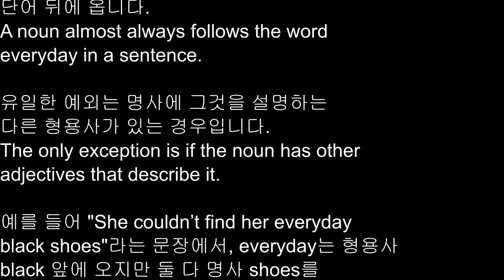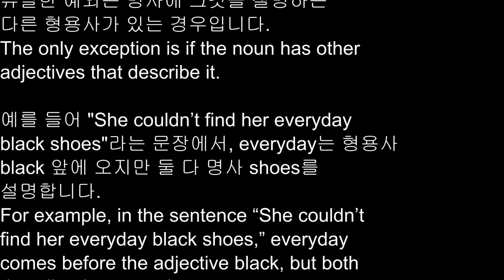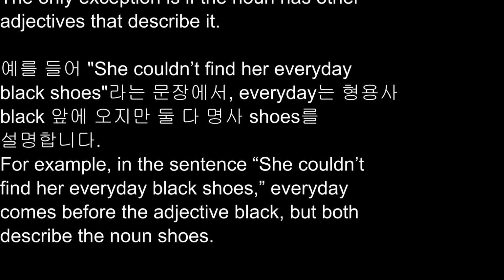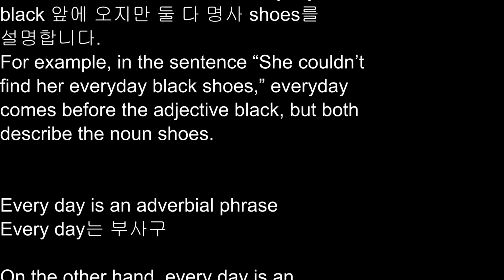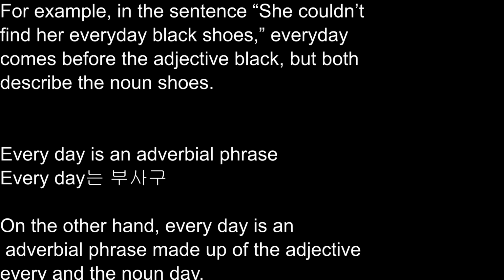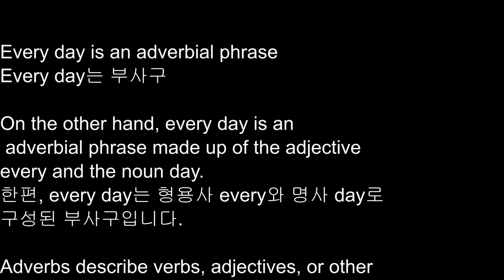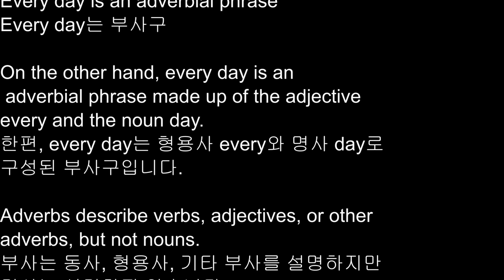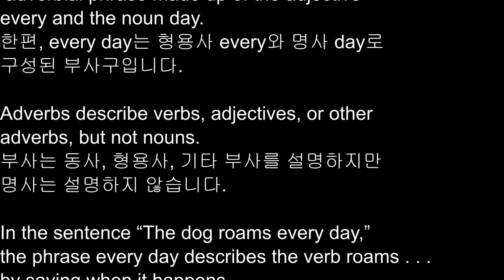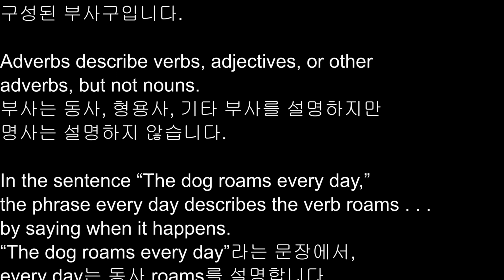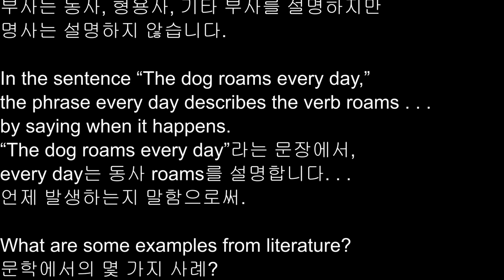For example, in the sentence, she couldn't find her everyday black shoes, everyday comes before the adjective black, but both describe the noun shoes. Every day is an adverbial phrase. On the other hand, every day is an adverbial phrase made up of the adjective every and the noun day. Adverbs describe verbs, adjectives, or other adverbs, but not nouns. In the sentence, the dog roams every day, the phrase every day describes the verb roams by saying when it happens.